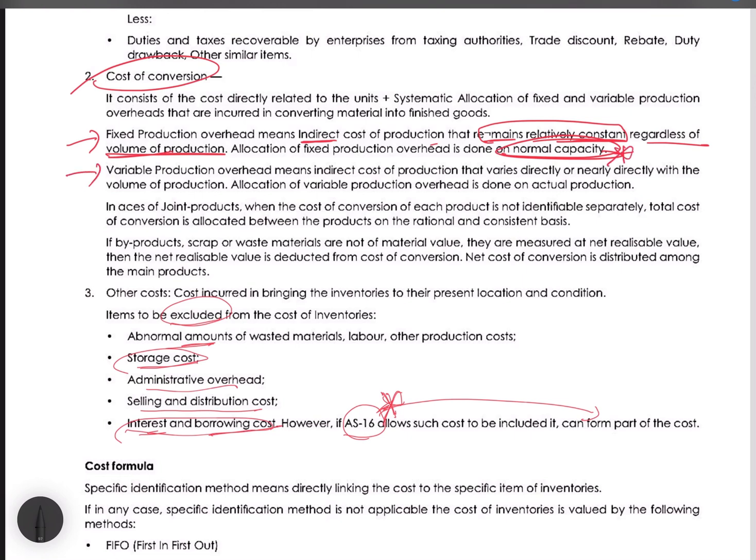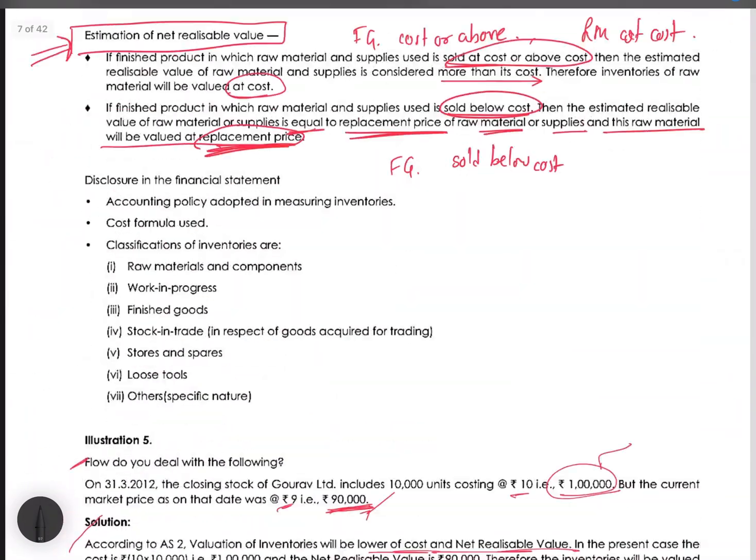And variable production overhead means indirect cost of production that varies directly or nearly directly with the volume of production. So allocation of variable production overheads is done on the actual production. So fixed production overhead is done on the normal capacity, and variable production overhead is done on the actual production. Okay, so we'll go back to the question.